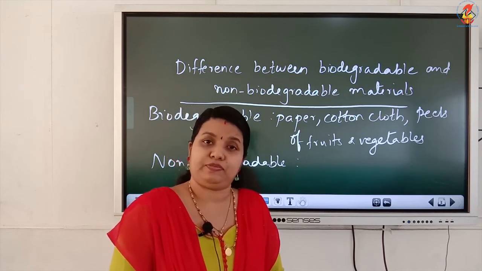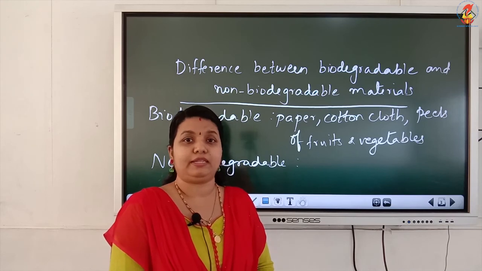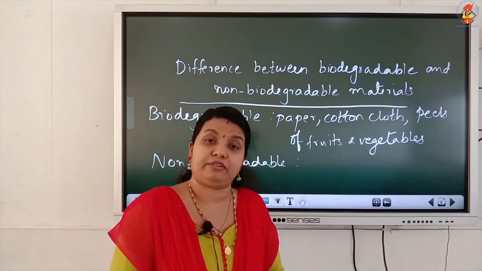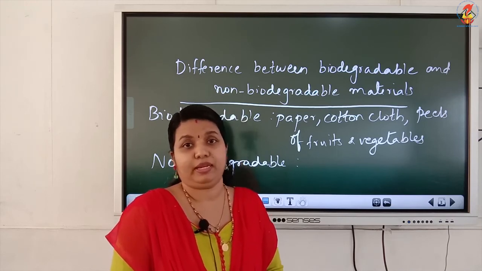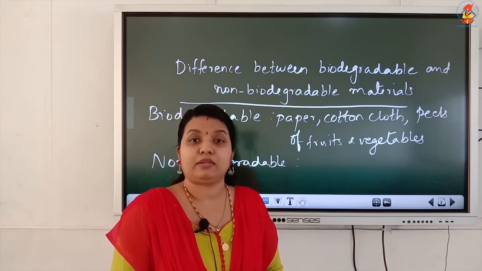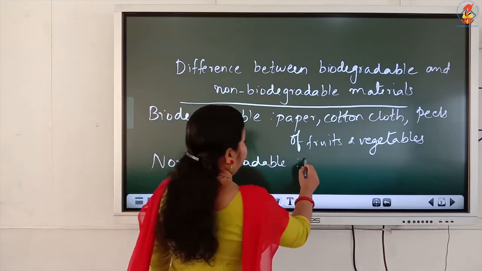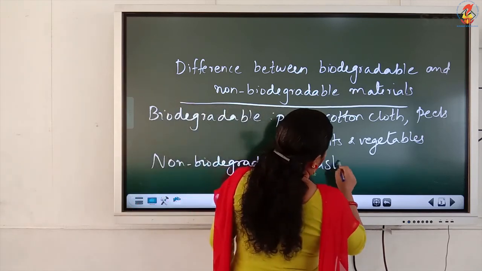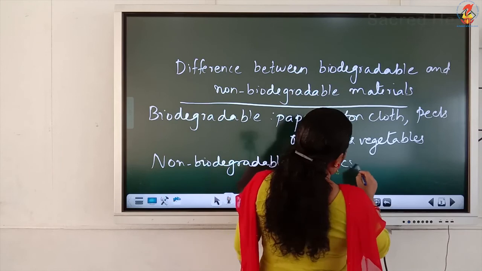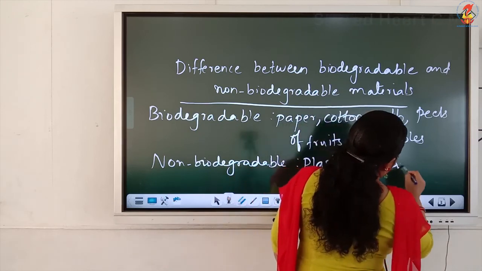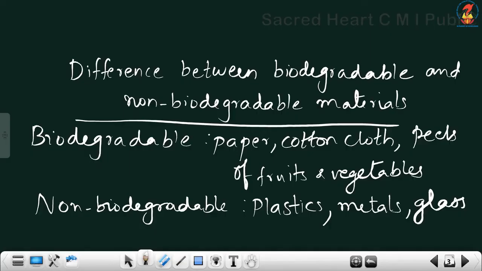For the decomposition of such non-biodegradable materials, it takes hundreds of years. Non-biodegradable materials require hundreds of years to get decomposed or degraded completely. Example, plastics. So, plastics are non-biodegradable materials. Then metals, glass, etc.